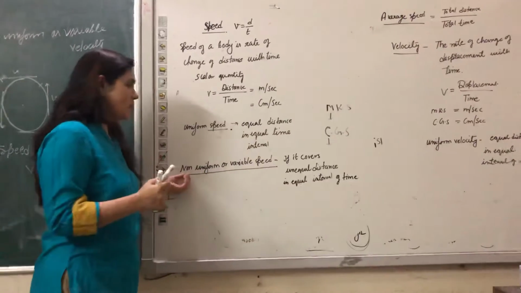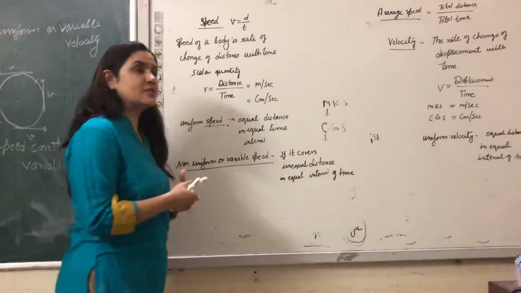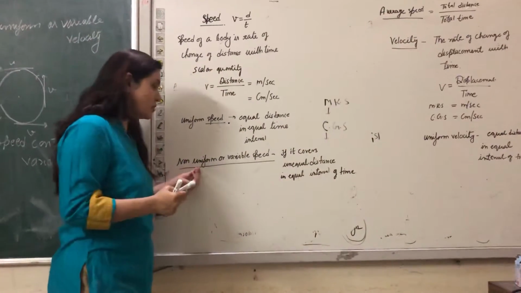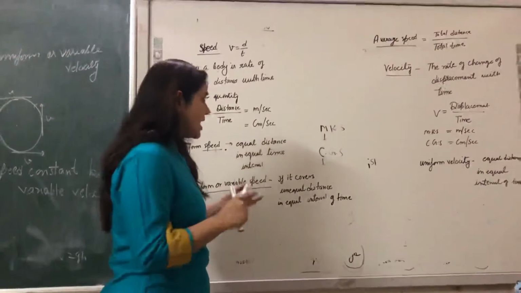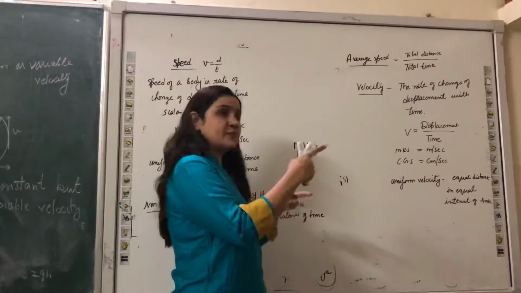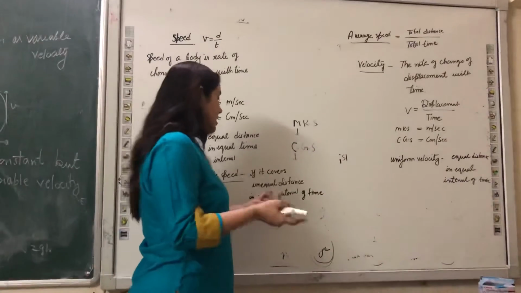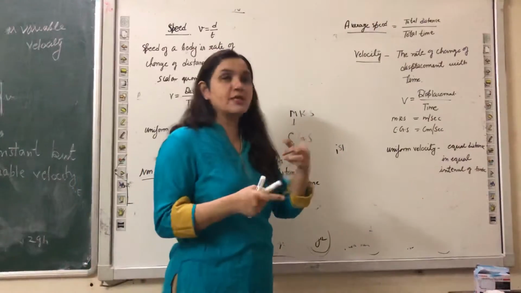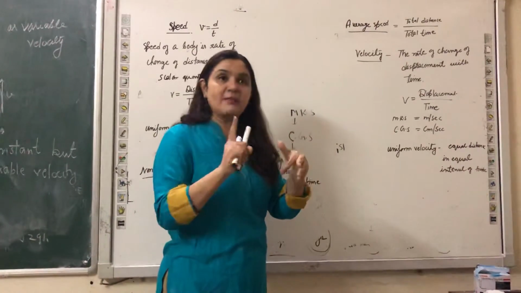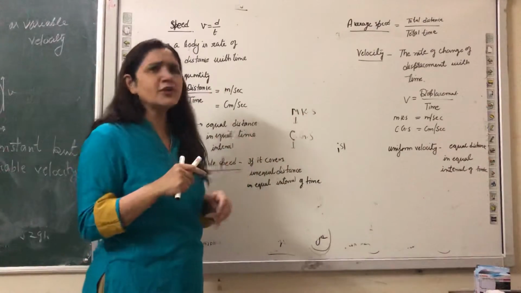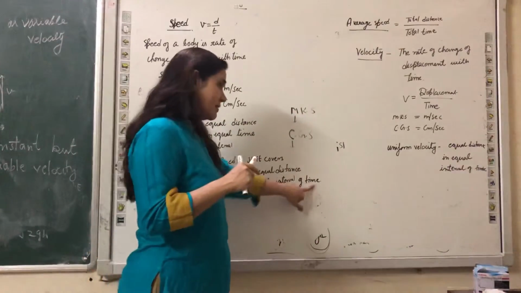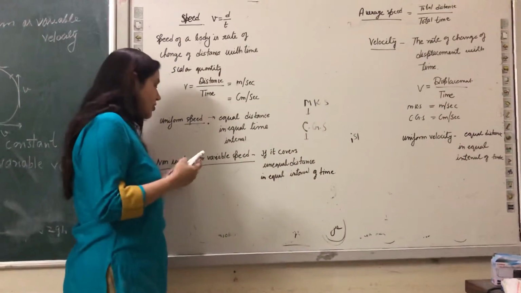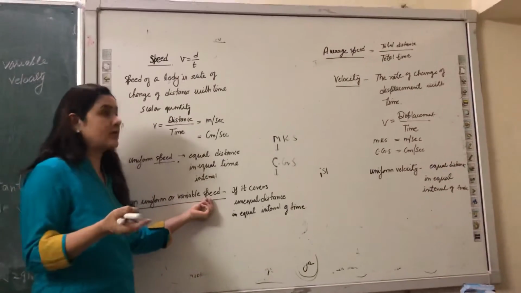But non-uniform speed, or the other term, variable speed. That means you are going to school. Whenever you go to school, you will always follow this non-uniform or variable speed. That means it will cover unequal distance; the speed may be varying. If it covers unequal distance in an equal interval of time, in 1 minute it can go half a kilometer, and in another 1 minute it can go 2 kilometers. So the time interval remains the same, but it covers unequal distance. Practically, we always follow this non-uniform or variable speed at crowded places.